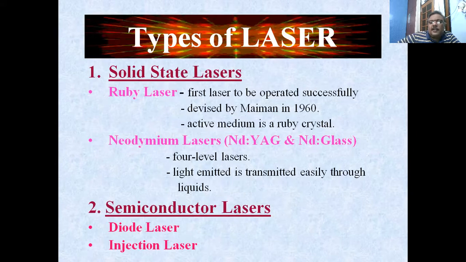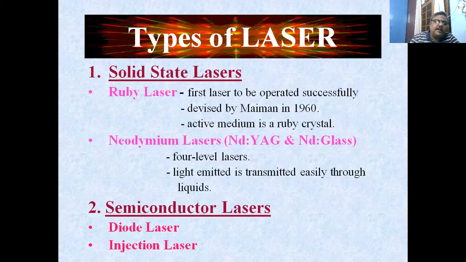It is a solid state laser because it consists of a ruby crystal, and it was devised by Maiman in 1960, and the active medium is a ruby crystal. The other laser is the neodymium laser. It is a four-level laser, like I talked just now, and the light emitted is transmitted easily through liquids. The practical importance of this laser is that it is mostly used in medical applications. In most of the medical applications, you will find this laser.